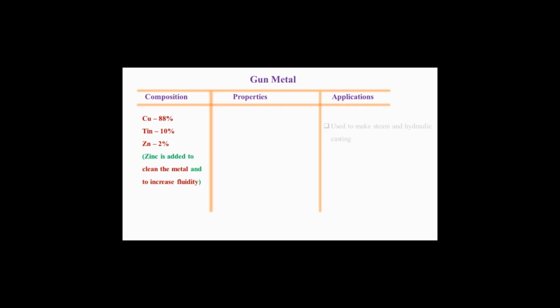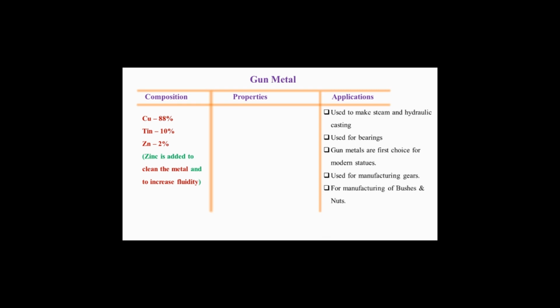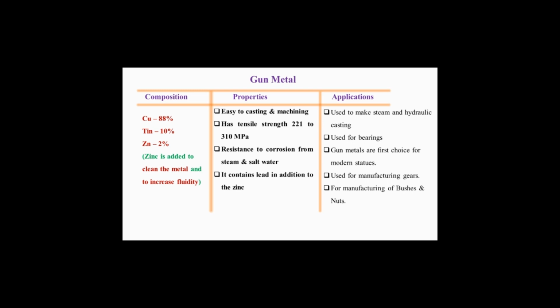Its applications are used to make steam and hydraulic castings, used for bearings. Gunmetals are the first choice of modern statues, used for manufacturing gears, bushes and nuts. And its properties include easy casting and machining, tensile strength 221 to 310 MPa, resistance to corrosion from steam and salt water. It contains lead in addition to zinc.